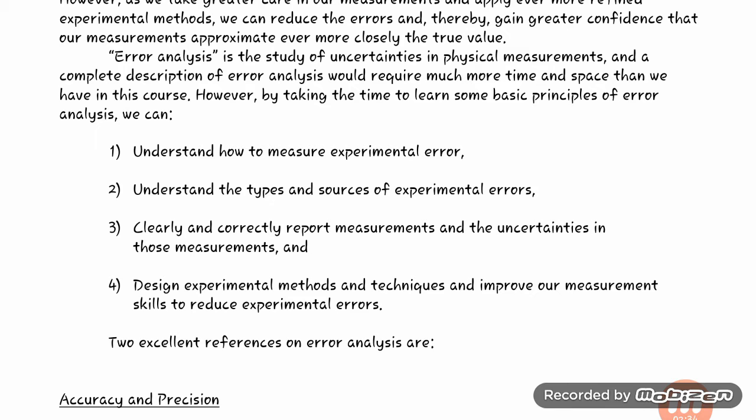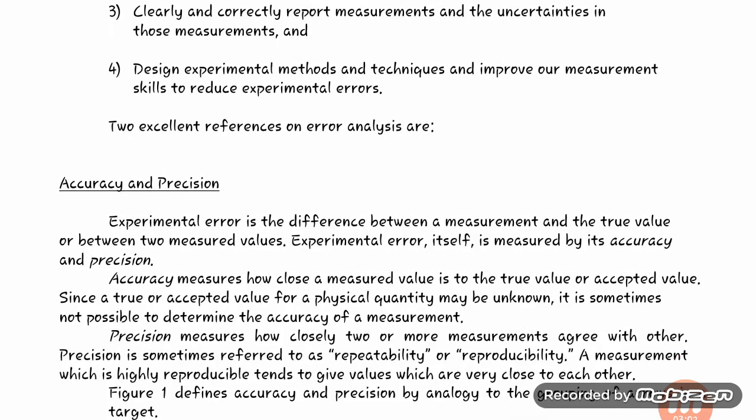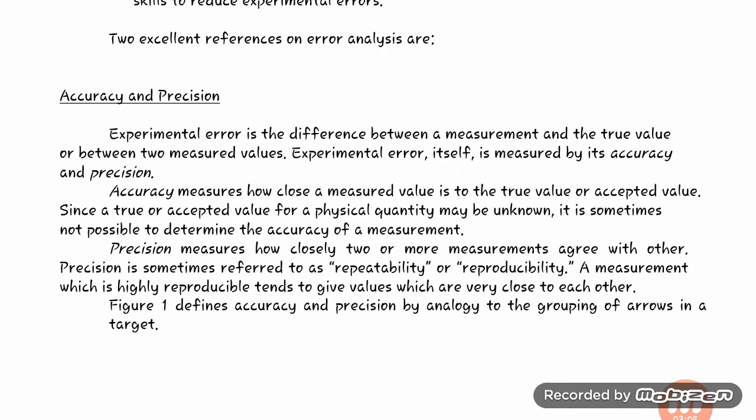Clearly and correctly report measurements and the uncertainty in those measurements. Next, design experimental methods and techniques and improve our measurement skills to reduce experimental error. So we can design our experimental method and technique so that it improves our measurement, and there is no error in between. By this we can reduce our experimental error. Two excellent references for error analysis are accuracy and precision.